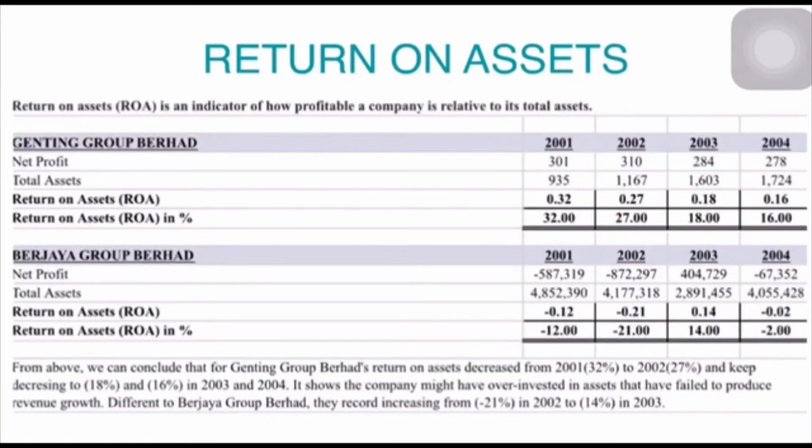Move to the next, return on asset. We can conclude that for Genting Group Berhad, return on asset decreased from 2001, 32%, to 2002, 27%, and kept decreasing to 18% and 16% in 2003 and 2004. It shows the company might have over-invested in assets that have failed to produce revenue growth. Different to Berjaya Group Berhad, they recorded an increase from negative 21% in 2002 to 14% in 2003.